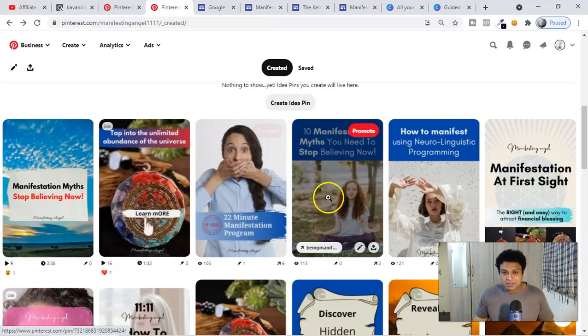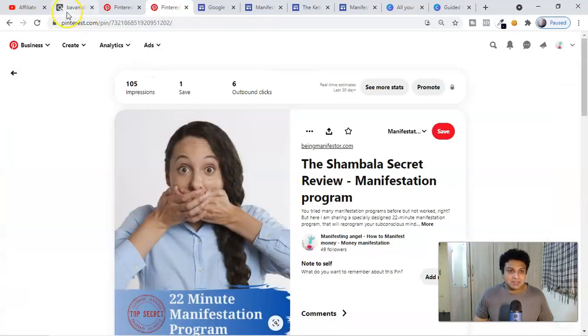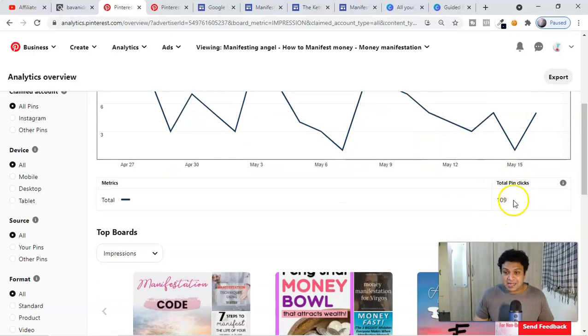So these are the pins, right? If somebody clicks on your pins, that will be considered a pin click, which is also, you can see, 109 clicks, which is amazing. This is considered a link click in your ad. If you're running a Facebook ad and you got like 100 clicks, how much do you have to pay for it?